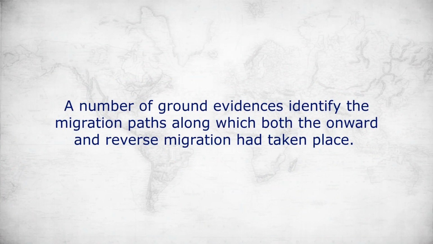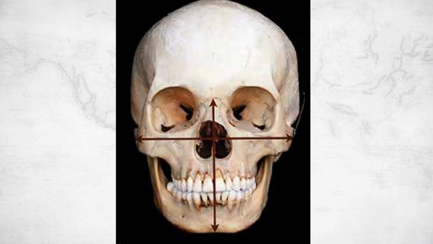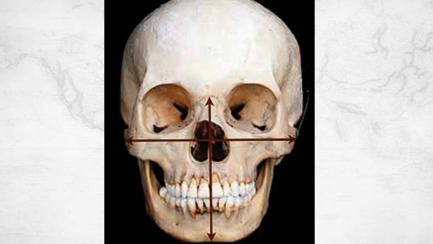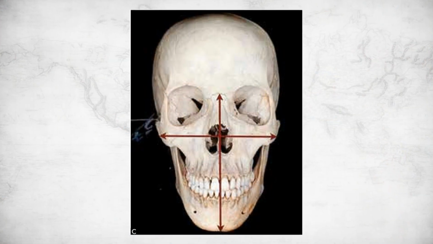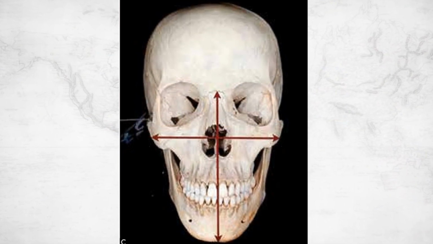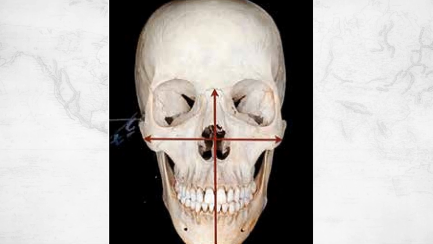A number of ground evidences identify the migration paths along which both the onward and reverse migration had taken place. I have seen two friends sharing the ownership of a shop in Pokhara, Nepal. One gentleman was short with brachycephalic features, which is possibly a typical feature of the indigenous Indians. In this case, the face is roundish with breadth more than 80% of the vertical height of the face, while his friend was not only tall but also had an oligocephalic face, with width of the face less than 75% of the height. This is a typical feature of some parts of Europe.